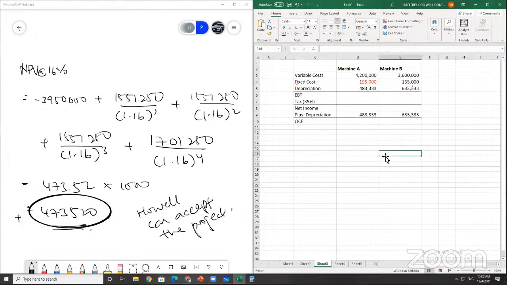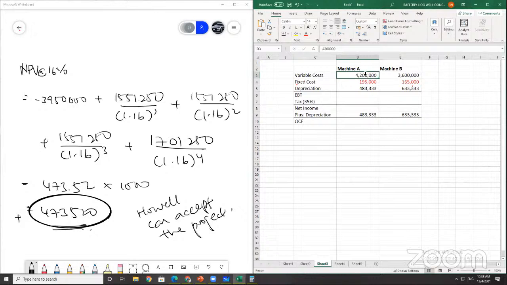Machine B costs 5.7 million and will last for 9 years. The variable costs for the machine are 30% of sales, and fixed costs are 165,000 per year. The sales for each machine will be 12 million per year. So for machine A, the variable cost is 35% of sales, 35% of 12 million gives you 4.2 million.